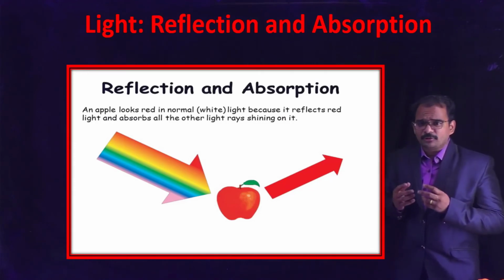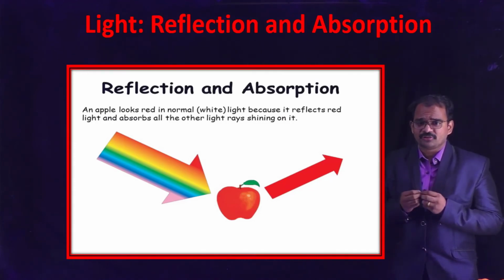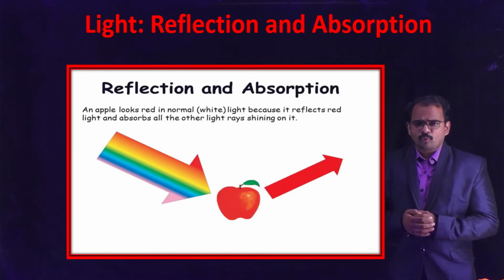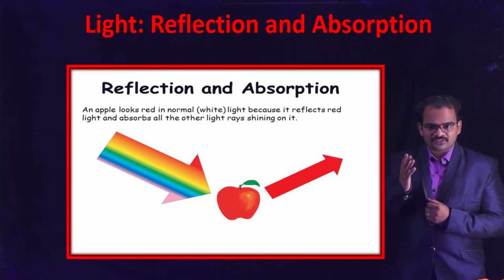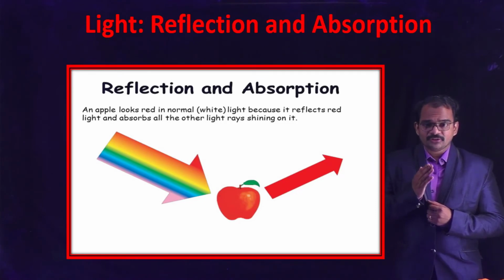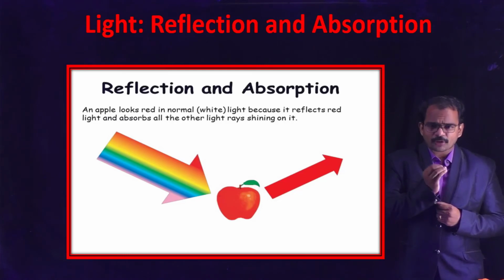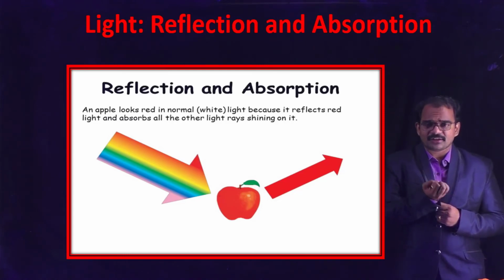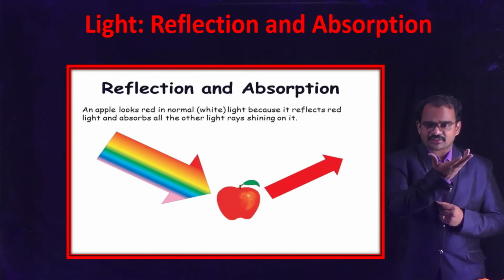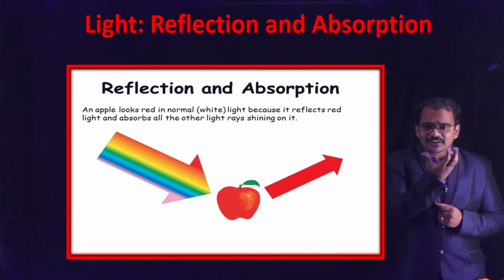Now let's see one more topic called reflection and absorption in light. So what is reflection and what is absorption? You take an apple, as you can see in the figure, and make the VIBGYOR fall on it. This VIBGYOR consists of 7 different colors ranging from violet to red. When all these colors fall onto the apple, the apple will absorb all the colors except red, and the red light, it will reflect. Because it is reflecting red light, the apple looks red in color.